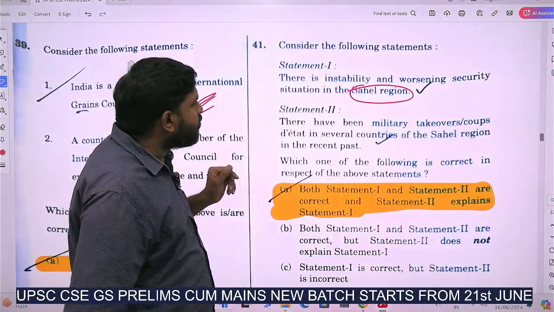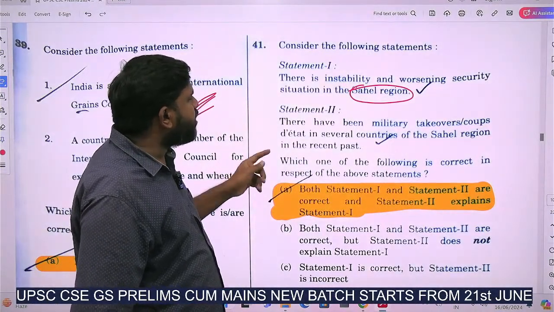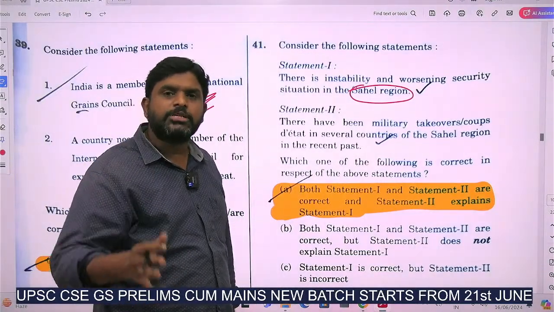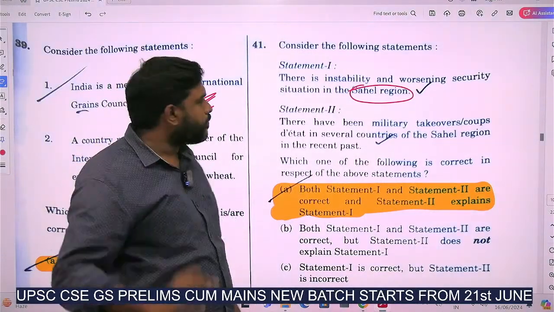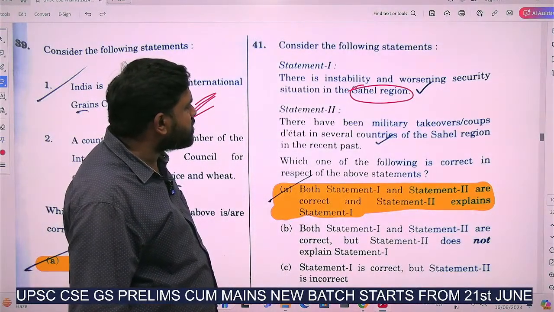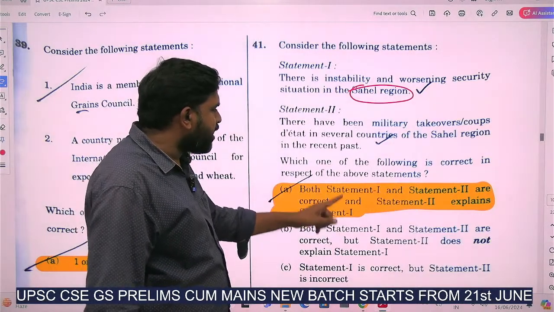There is instability and worsening security situations in the Sahel region, 100%. Every time civil war, every time some or the other conflict will be there. There have been military takeovers, coups, dictatorships in several countries of the Sahel region in the recent past. Both statements are correct and statement 2 explains statement 1.